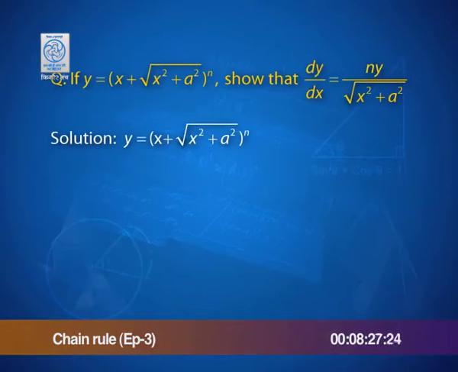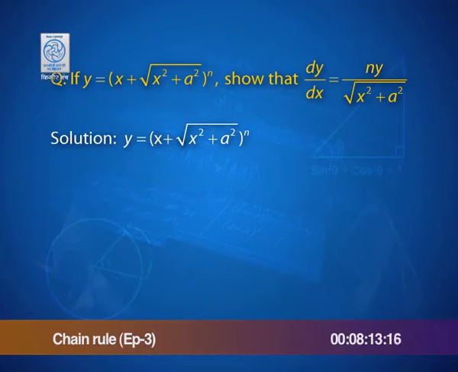And not only composition, there is a sum of two functions as well, that is x plus under root of x square plus a square. This sum is raised to the power n. So, there are definitely more layers involved in this function.